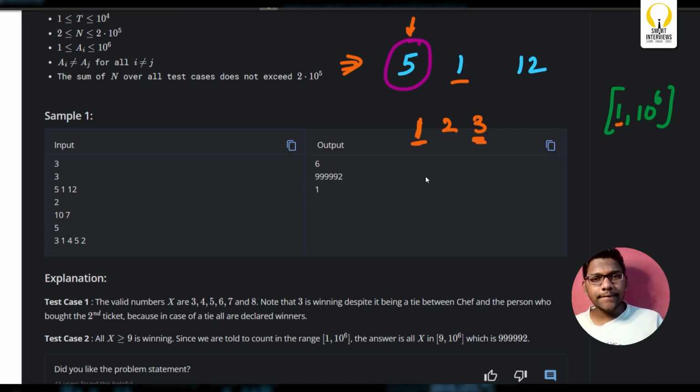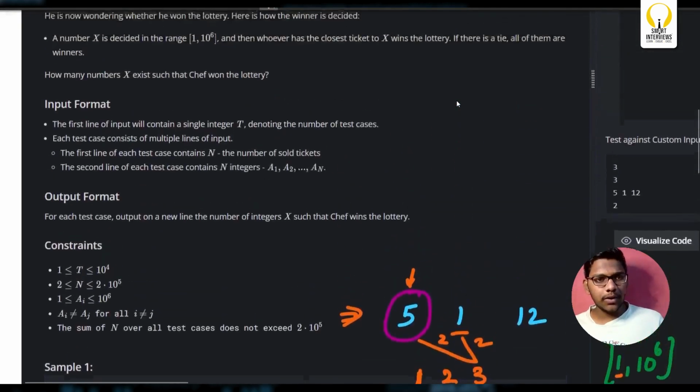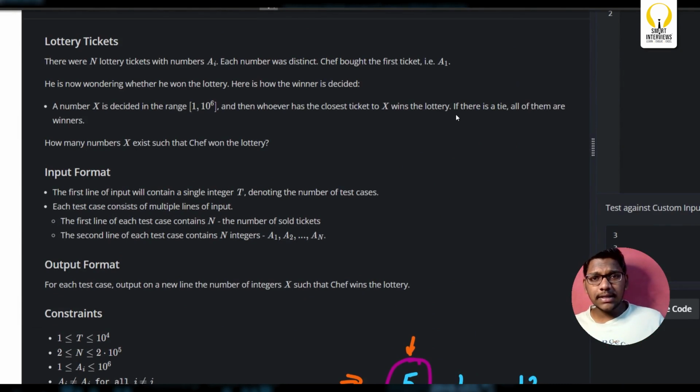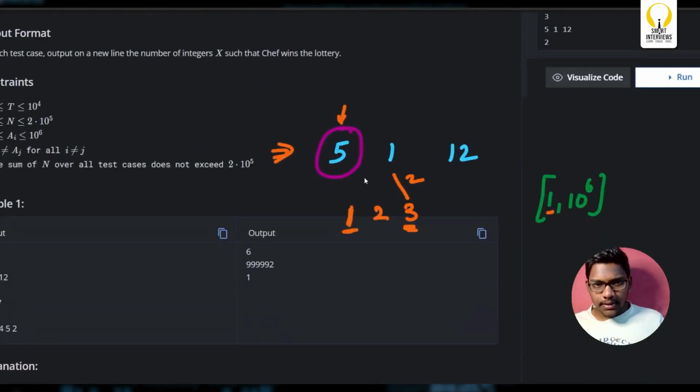It can be either 5 or 1. The distance between 1 and 3 is 2. The distance between 5 and 3 is also 2. So what did he mention here? If there is a tie, all of them are winners. It doesn't matter if everyone is a winner or not. You just need to know whether Chef won the lottery or not. So for 3, Chef can win for sure.